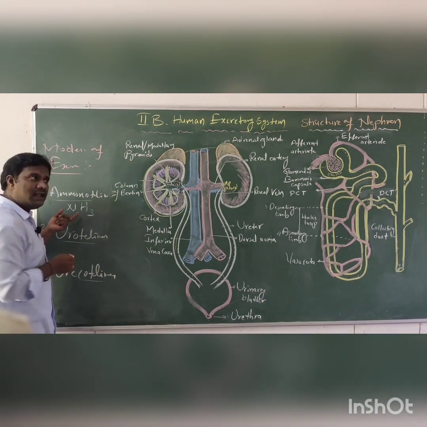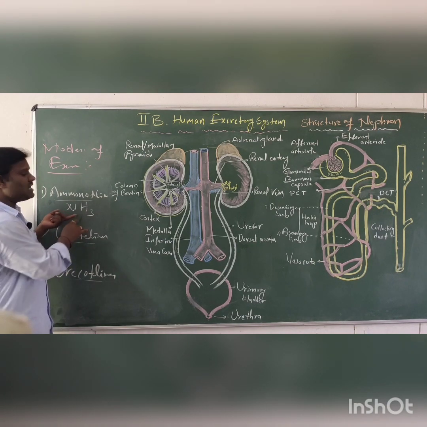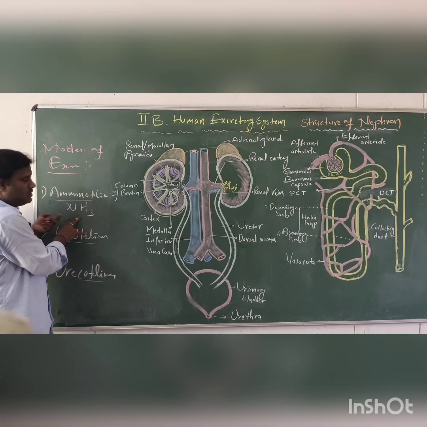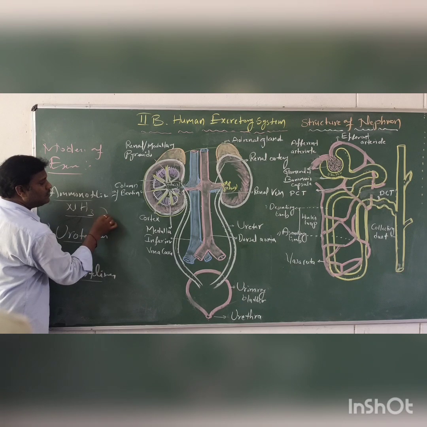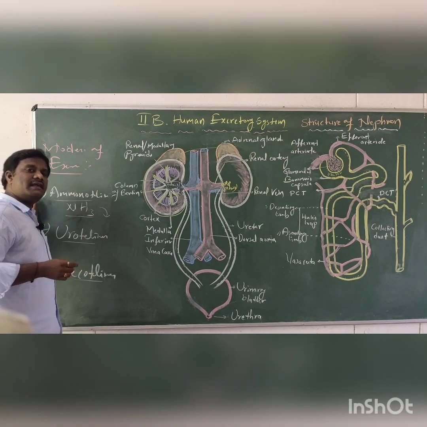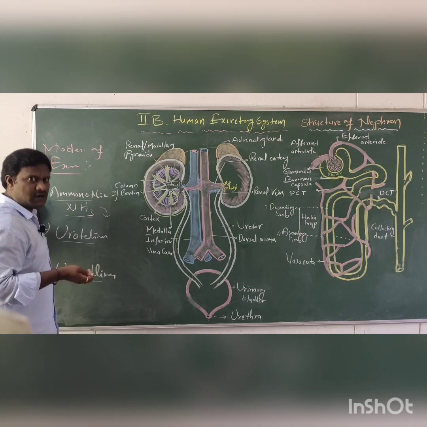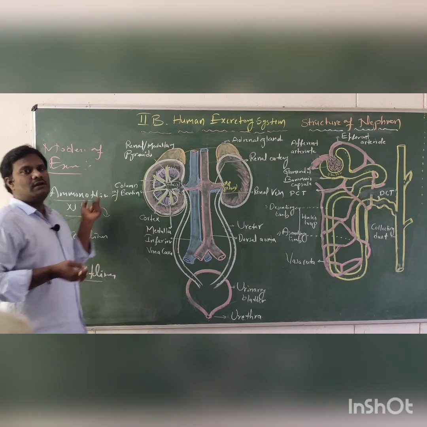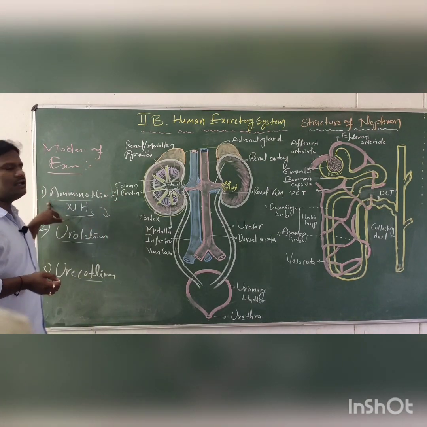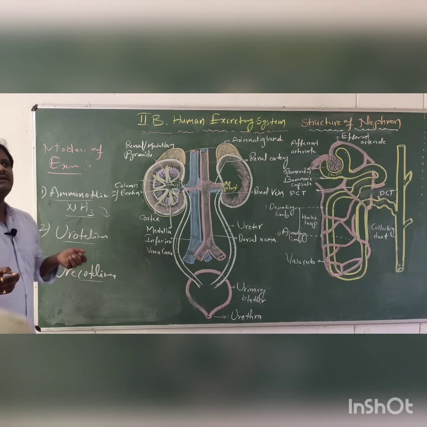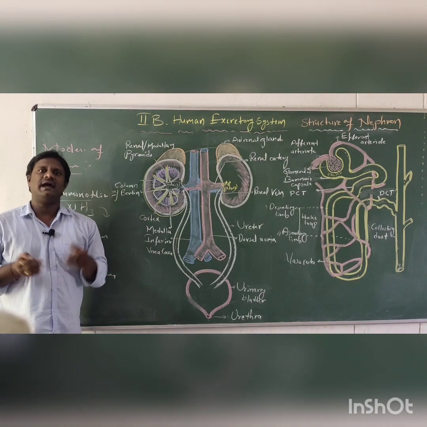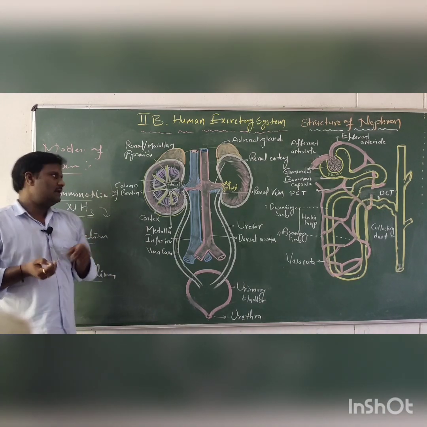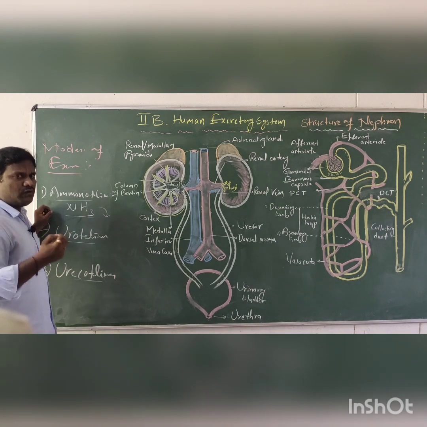It is a highly toxic substance, harmful to the body, so it enters the water stream and is quickly soluble in water. Examples of ammonotelism are mostly aquatic organisms, and teleost fishes directly release ammonia into water.